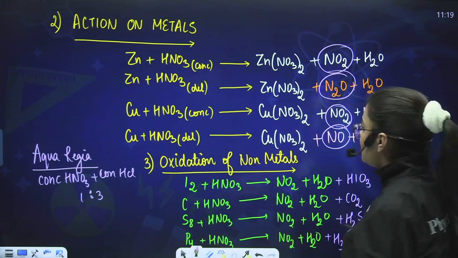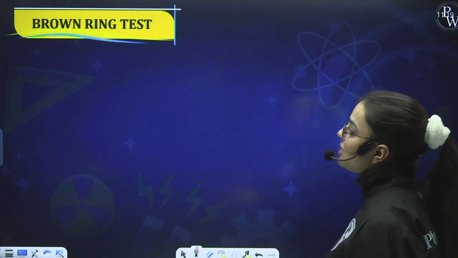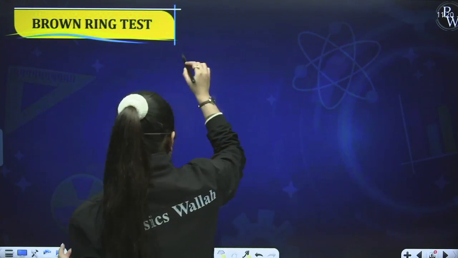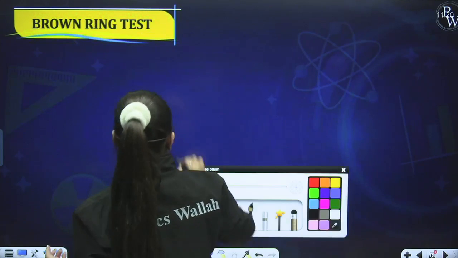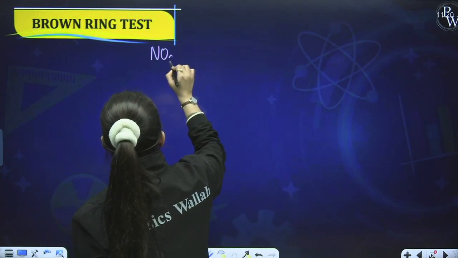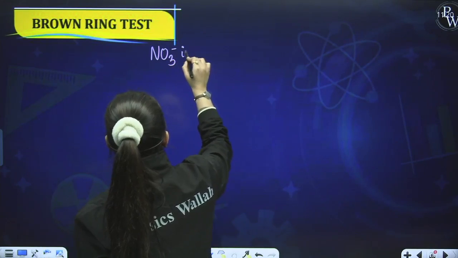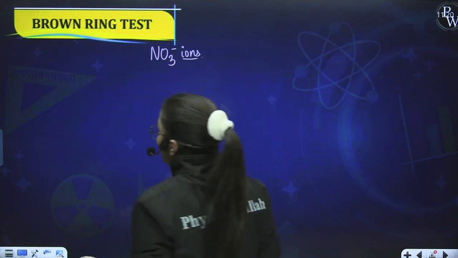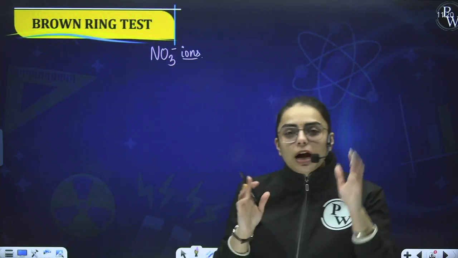Okay. Now, students, these were chemical properties. But other than this, there is one more topic that we need to understand. That is the brown ring test. Now, what is the brown ring test? We are talking about nitrate ions over here. From nitric acid, we shall obtain nitrate ions. What are nitrate ions? It is NO3 negative ions. So here we will be seeing the detection of NO3 negative ions in the brown ring test.